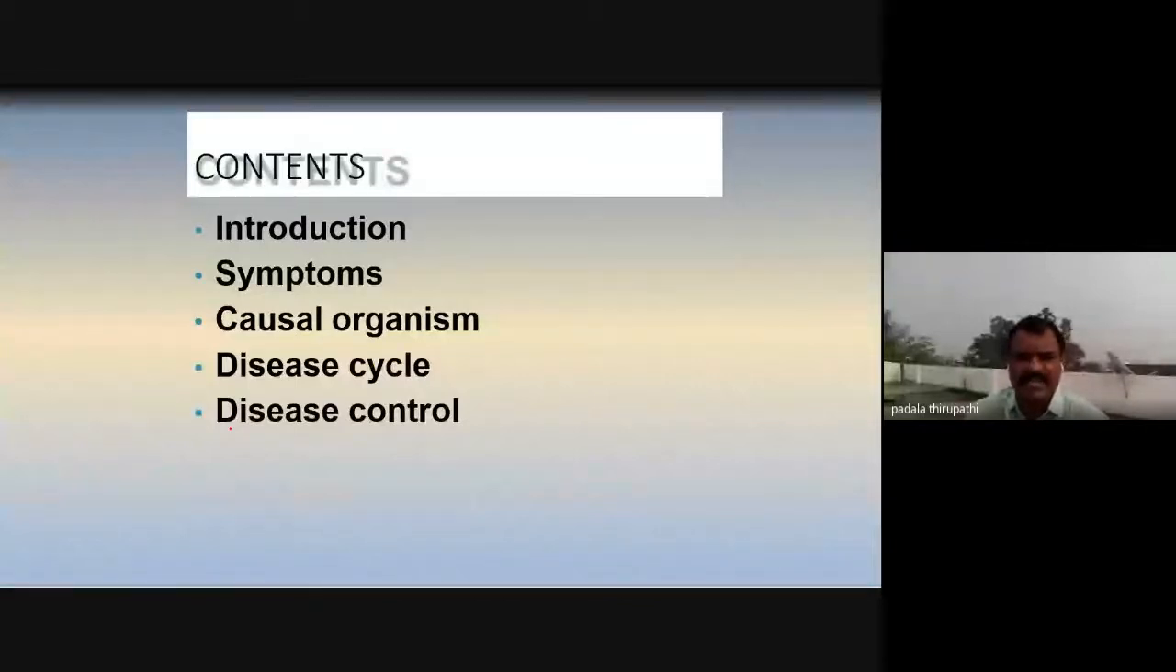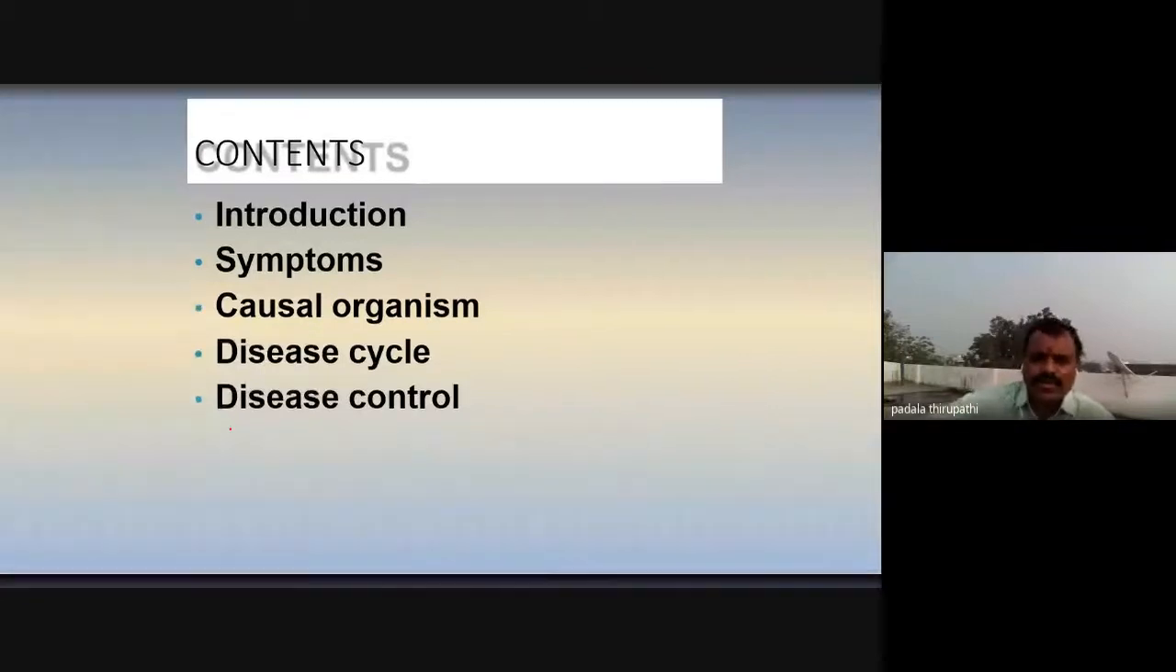So in this chapter, we are discussing how bacterial blight affects the paddy crop field, the symptoms that appear in which parts, what the causal organism of bacterial blight is, how the disease cycle runs, and how to control this disease, my dear friends.